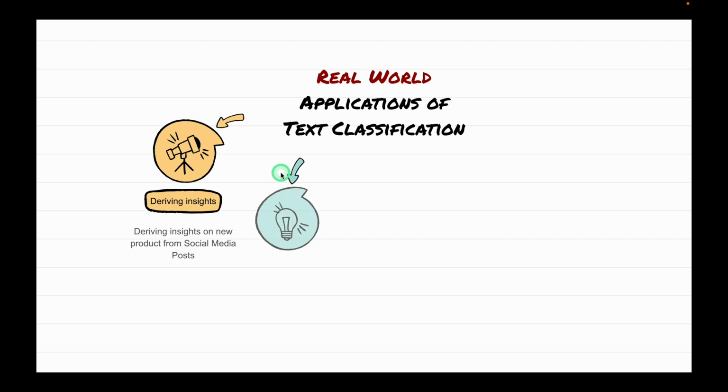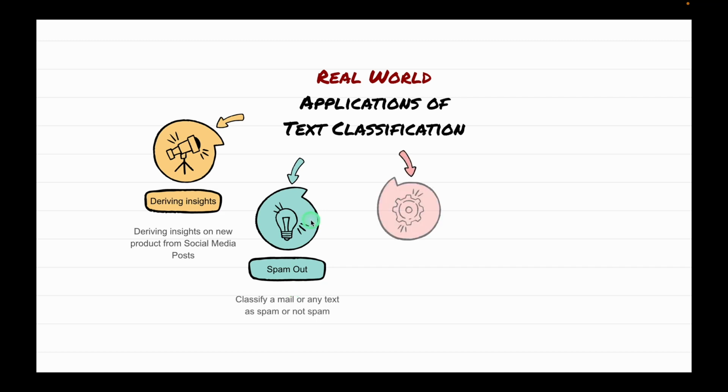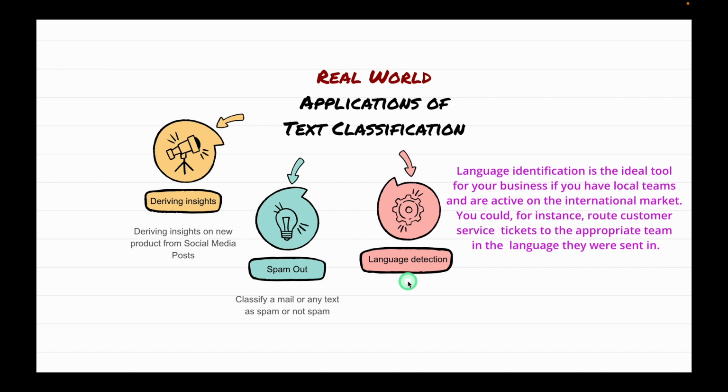The second application is spam filtering, as we have already discussed in the previous slide. The next application is language detection. Language identification is an ideal tool if the business is a global business. So in this, customer service tickets can be routed to the appropriate team in the language they were sent in.